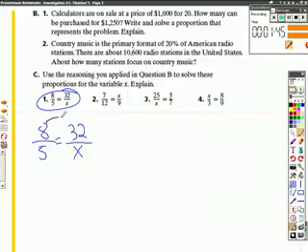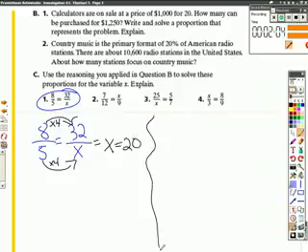So if I look closely, I can see that 8 and 32, that 8 is a factor of 32. So how does that happen? 8 times 4. So if that's the case, I do 5 times 4. And so what that means is that x equals 20. And that's how easy that problem was.